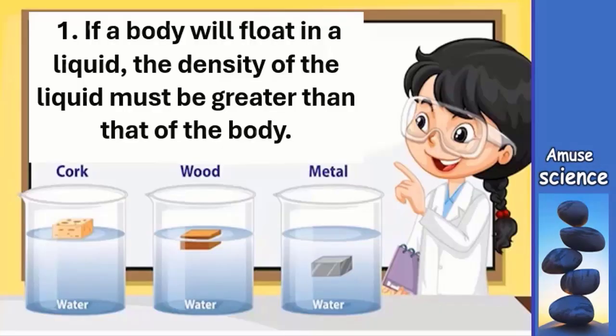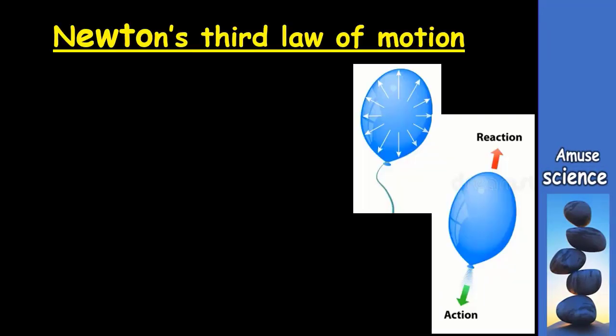In our tutorials on flotation, we attributed a body's ability to float or sink in a given fluid only to its density. We established that for a body to float in a fluid, its density must be less than that of the fluid, and for a body to sink in a fluid, its density must be more than that of the fluid. Though this fact is very true, that is not all that takes place in floating bodies.